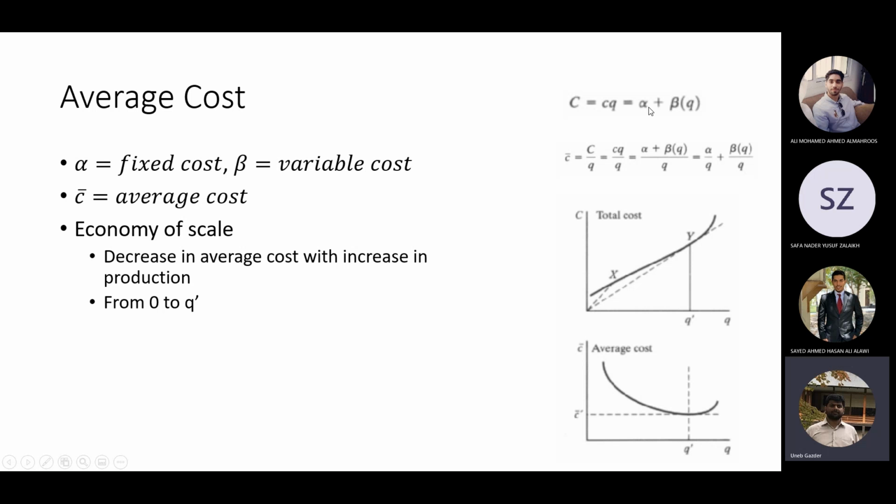Okay, then if you are calculating average cost per product, you will take alpha plus beta Q divided by Q, the number of units you are producing. So it will be alpha upon Q plus beta Q upon Q, and obviously Q will cancel out, so it will be alpha upon Q plus beta.